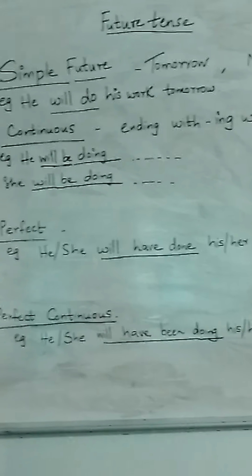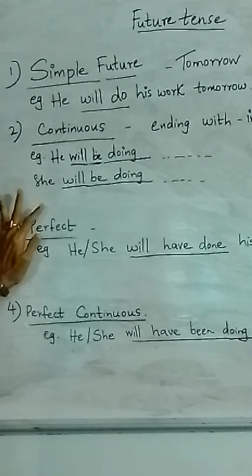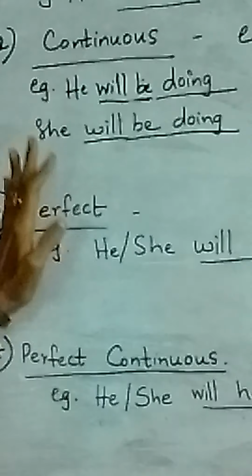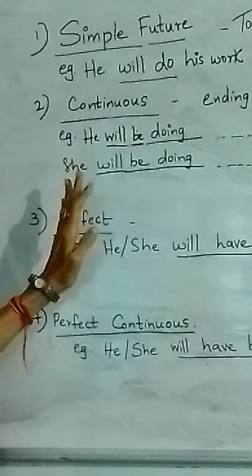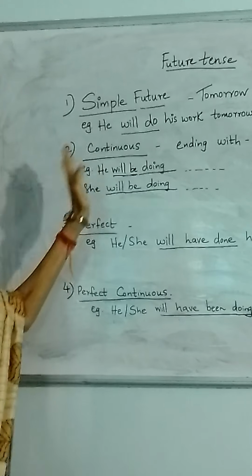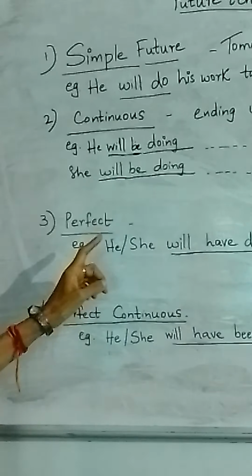Next is future perfect. Remember I told you in the present and past perfect, we always use has or have for present tense, had for past tense, and after that the verb form changes.